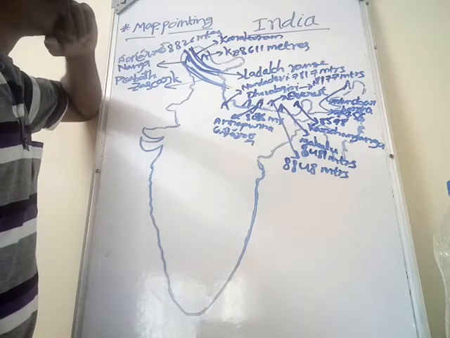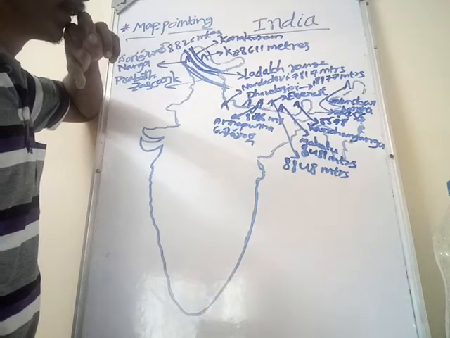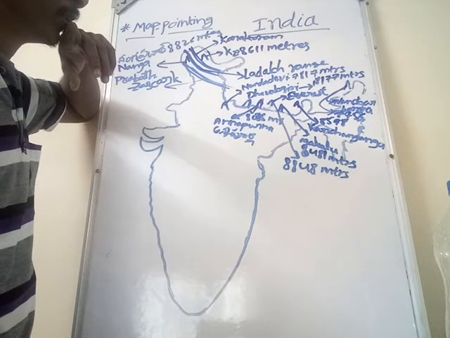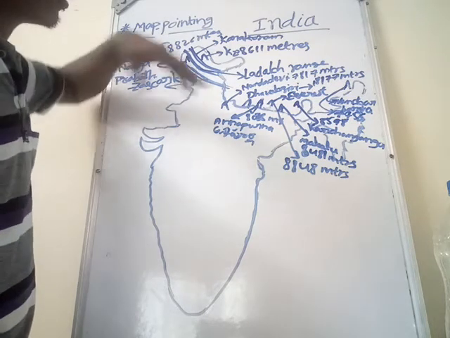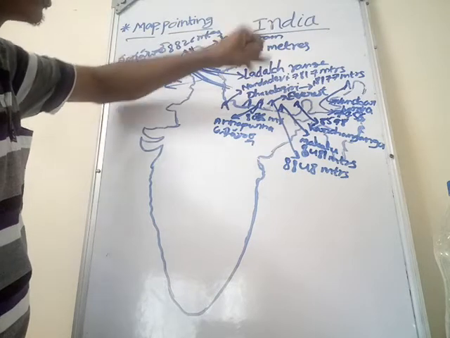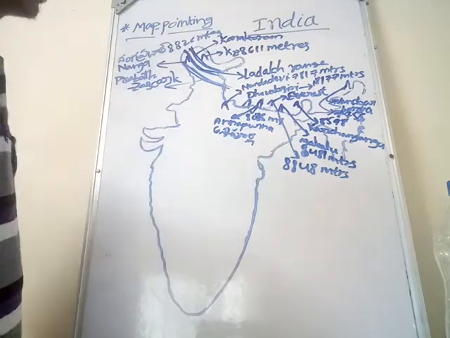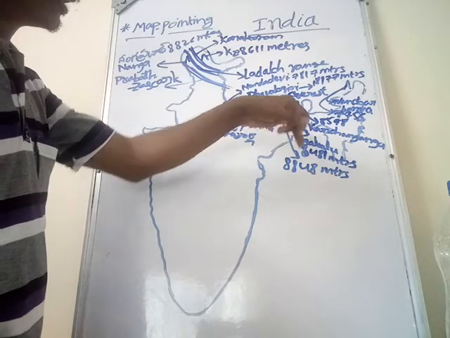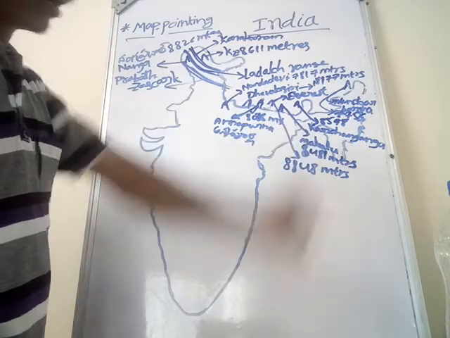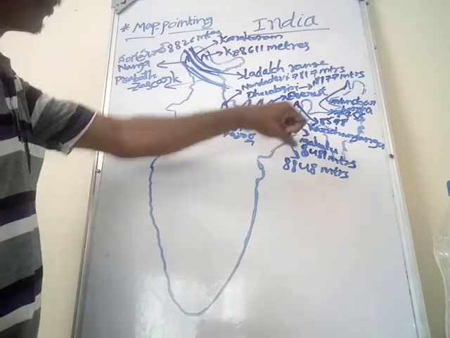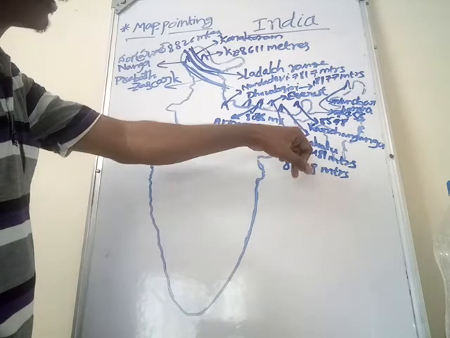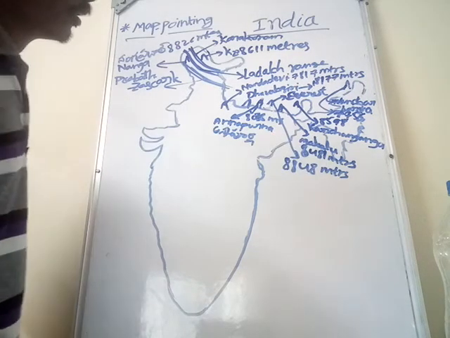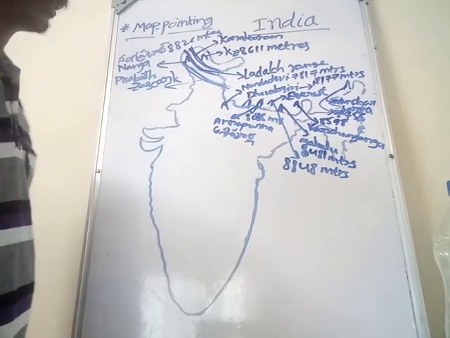And the next very important peak, the highest peak in the world, located in Tibet, is Everest. The height of Everest is 8,848 meters. Next important peak, Makalu, the height of this peak is 8,481 meters.